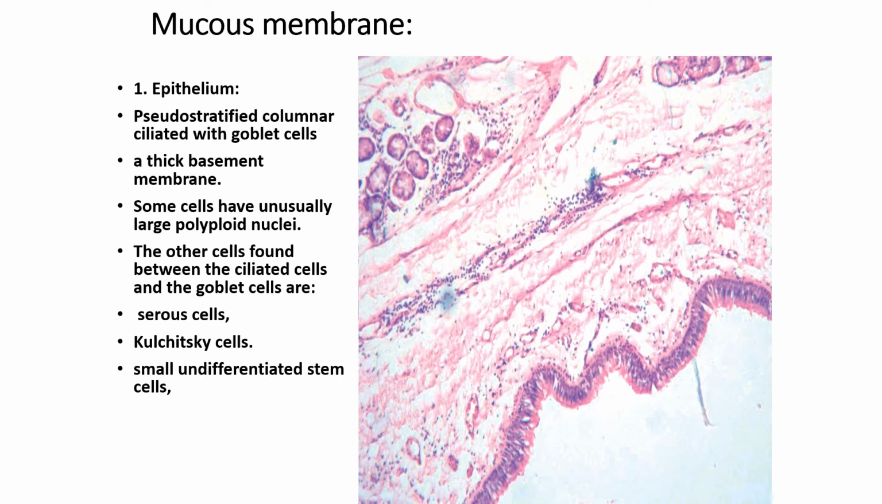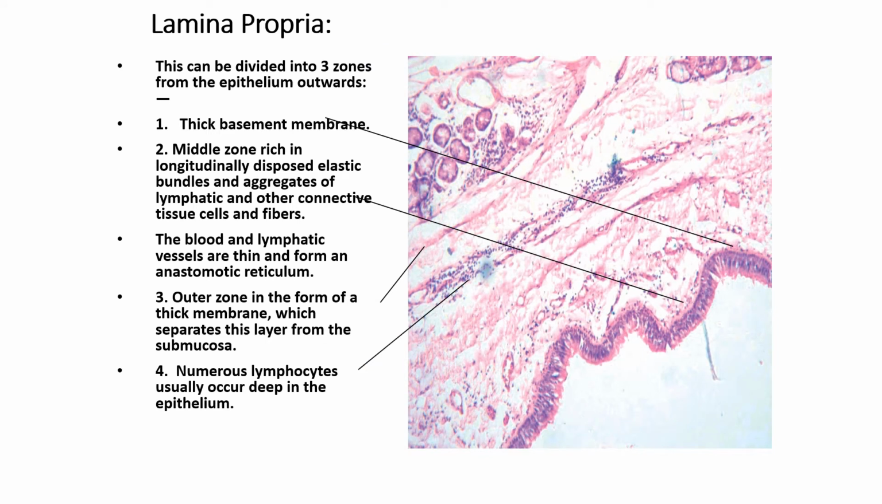The other cells found in the trachea are serous cells and Kulchitsky cells. So in the trachea, you will find ciliated columnar cells, goblet cells, serous cells, and Kulchitsky cells, which we have already enumerated. This part is the submucosa, showing the mucous glands with serous demilunes. You have seen the glands in general anatomy. We have mucous glands, serous glands, and the other variety is the mixed gland.